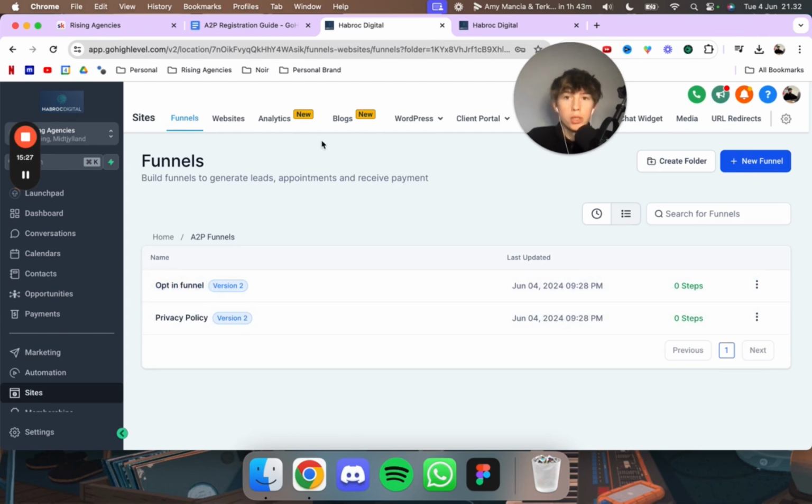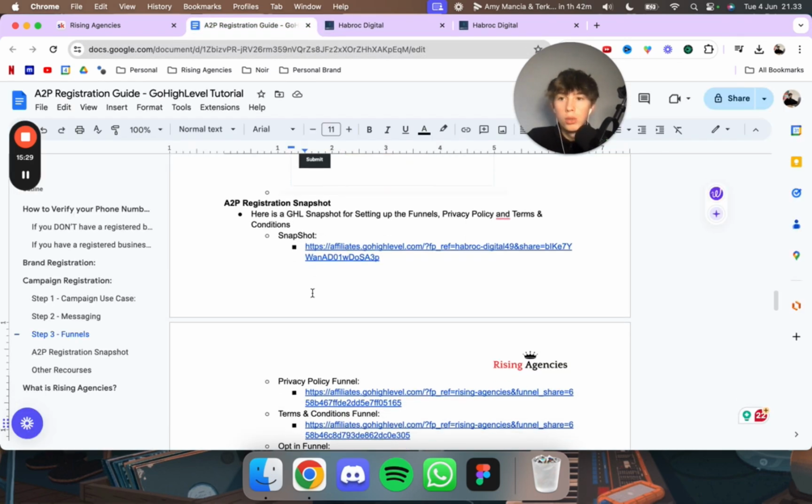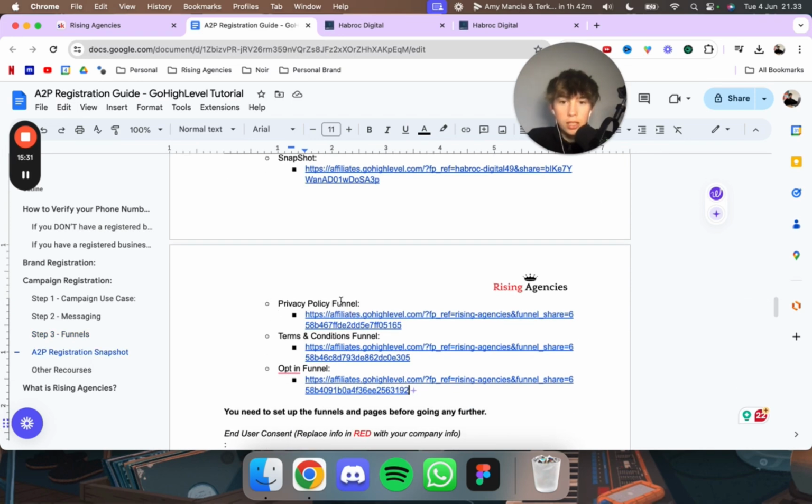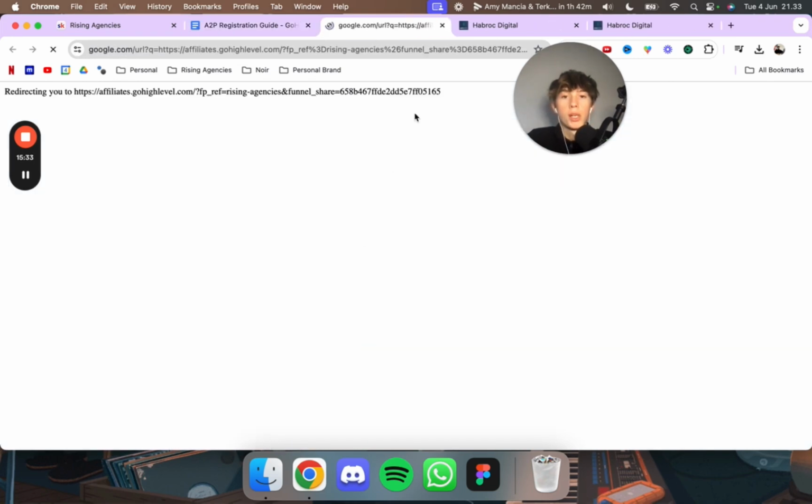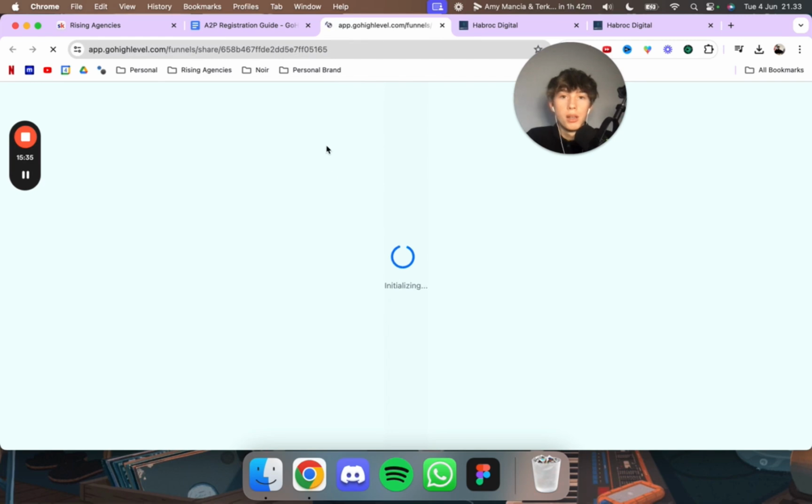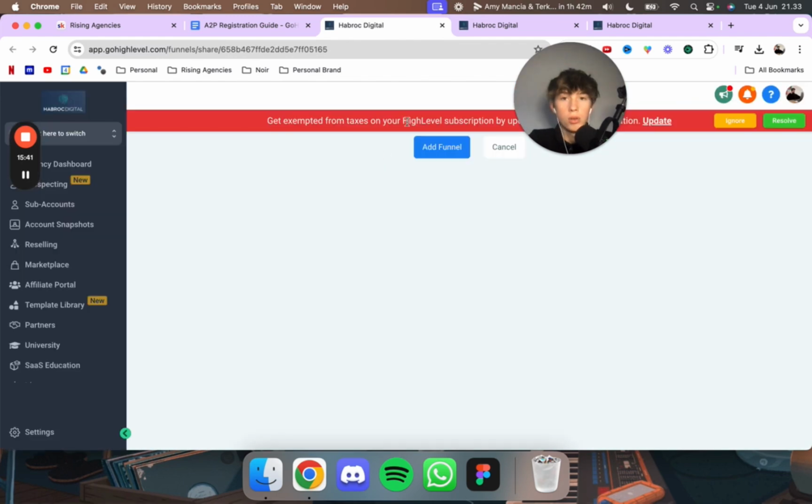But if this happens to you, then I just added into this guide the exact links for the funnels, okay? So you just manually want to click on them and integrate them. Okay, I know it takes a bit more work, but then you have everything you need. You still have the forms and all of that, they get integrated.